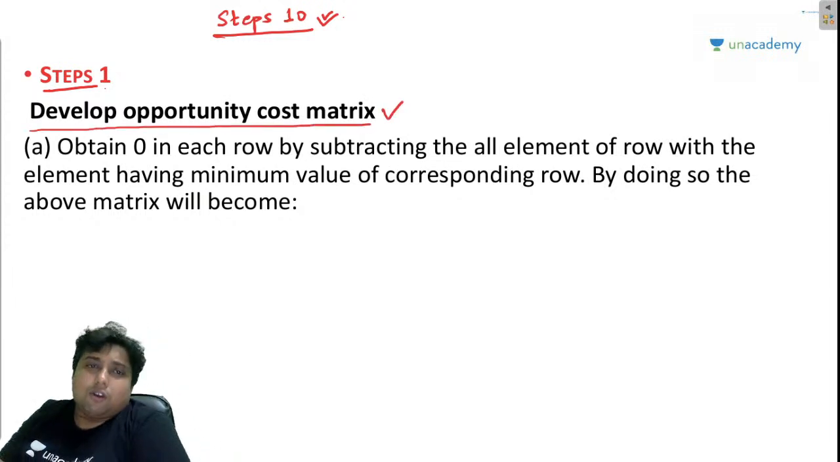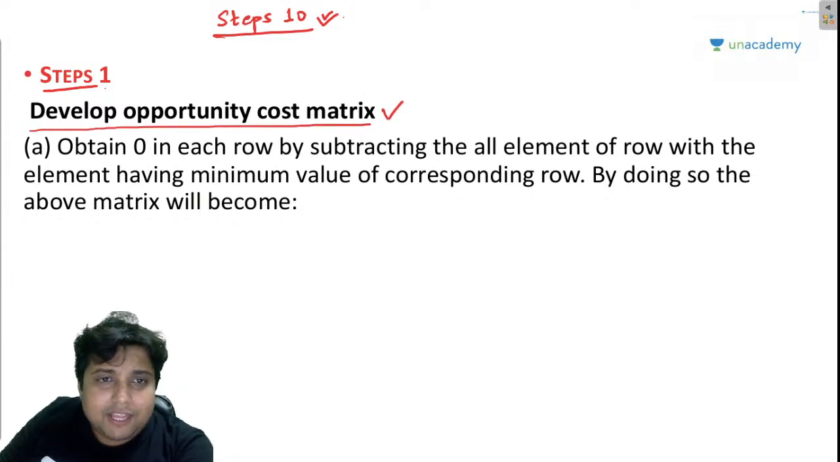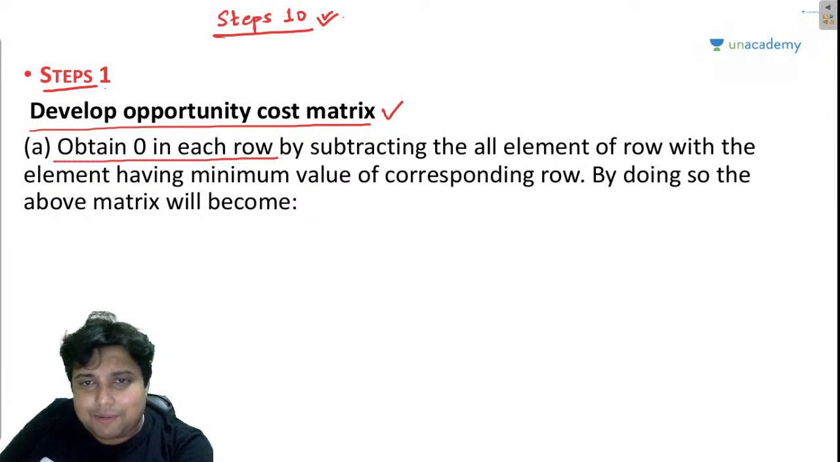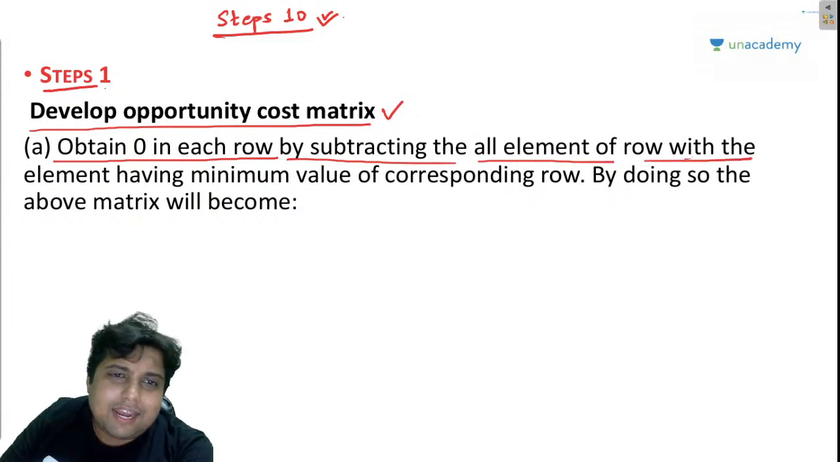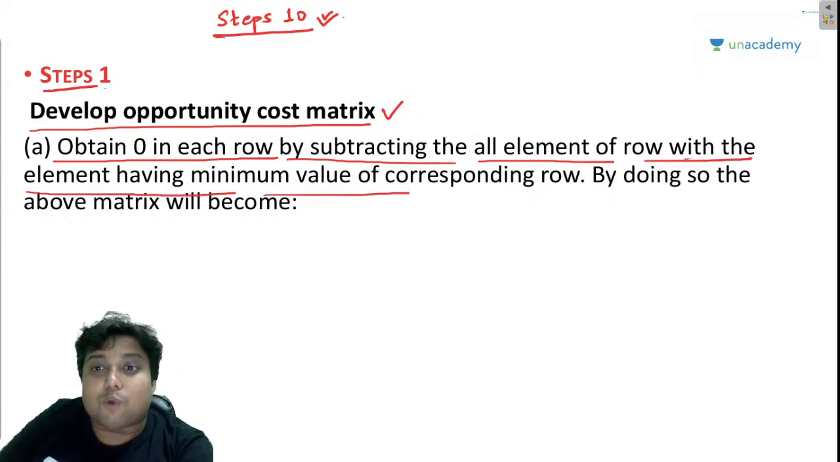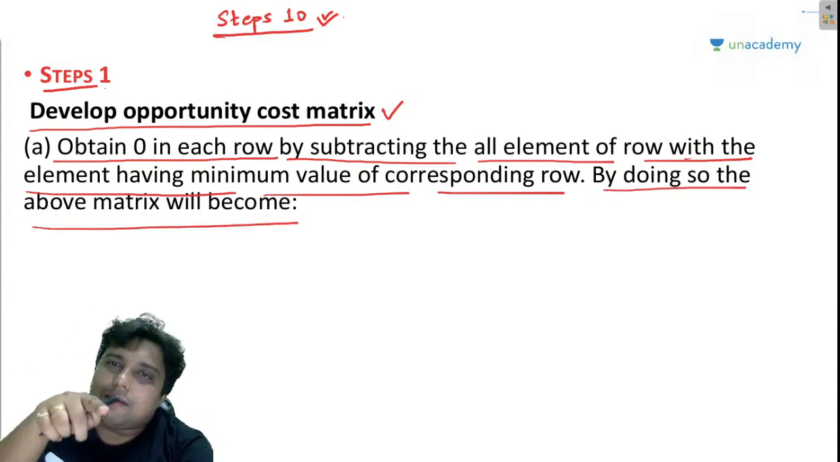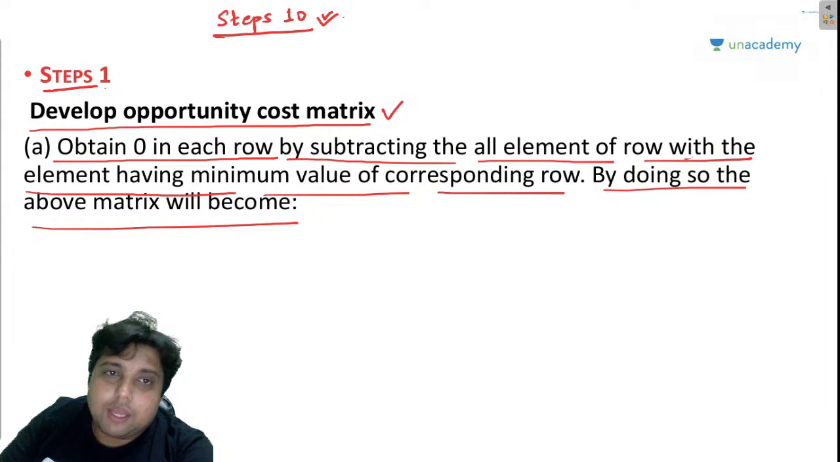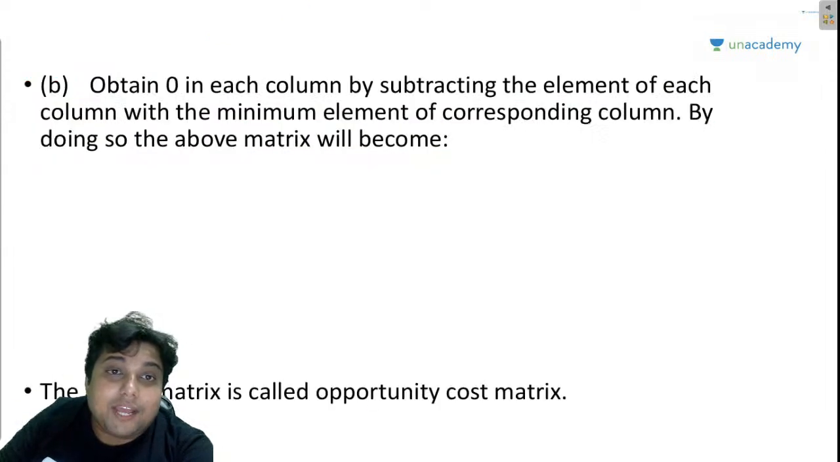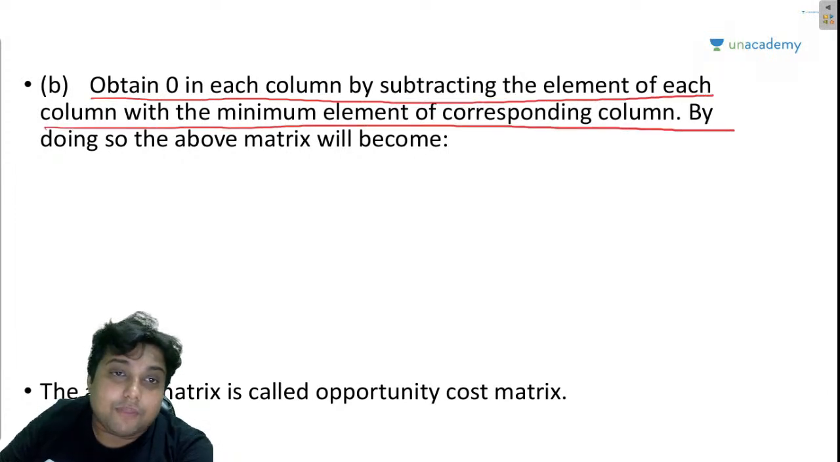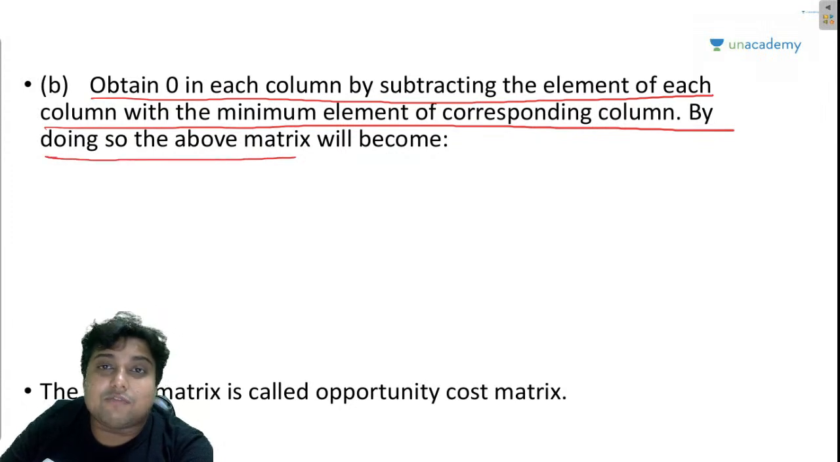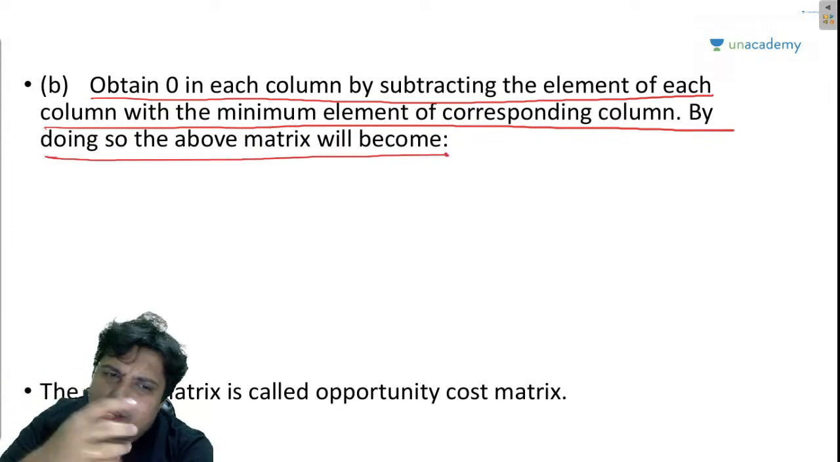What is opportunity cost matrix? It says that obtain 0 in each row by subtracting the elements of row with the elements having minimum value of corresponding row. By doing so, the above matrix will become, I will write down that, don't worry. Now, obtain 0 in each column by subtracting the elements of each column with the minimum elements of the corresponding column. By doing so, the above matrix will become, I will draw the matrix, don't worry about that.